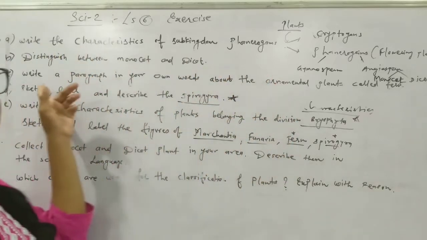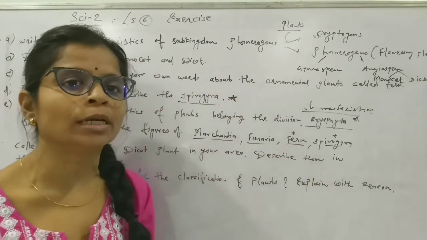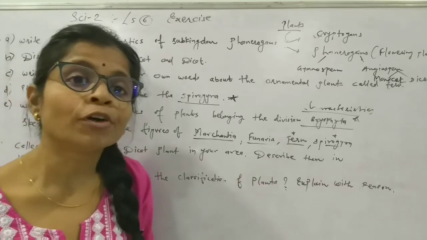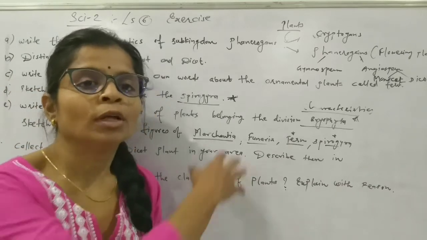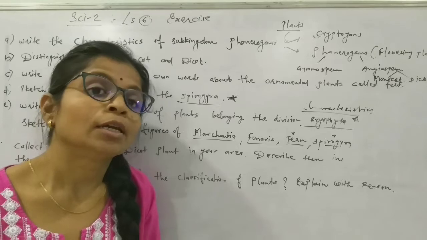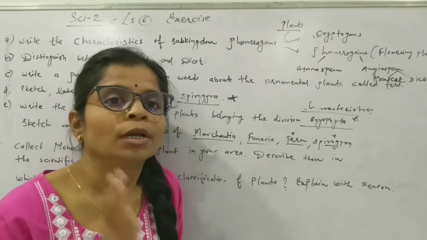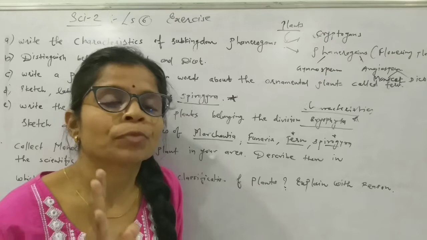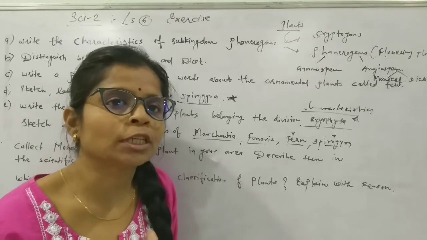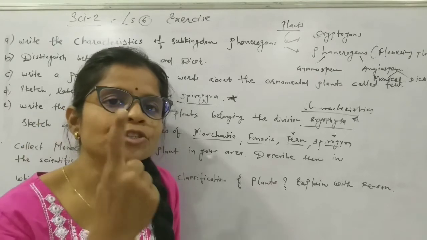Next is: write a paragraph in your own words about the ornamental plant called fern. Now when we are studying the ornamental plants, which are the ornamental plants? The division Pteridophyta bears the ornamental plants. For the first time in this division we have seen plants bearing stem, root and leaves.